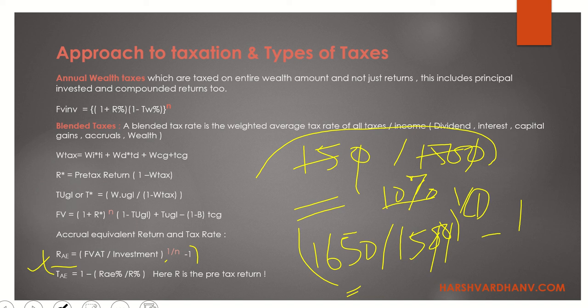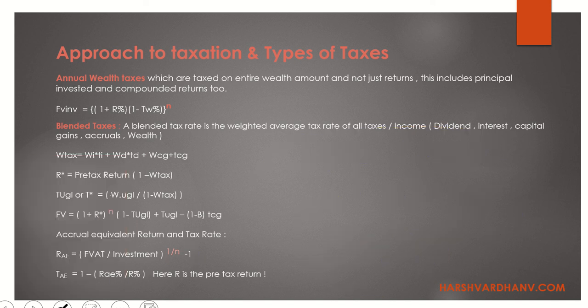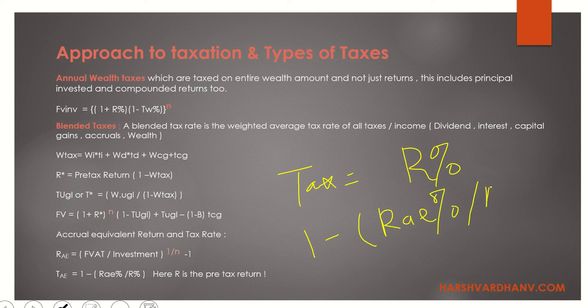And as you all know, how do you compute the taxes on your investment? So how do you compute the tax? What is your return? We are going to compute what our return is. So the formula over here is 1 minus RAE percentage divided by R percentage is your tax accrual equivalent, right?